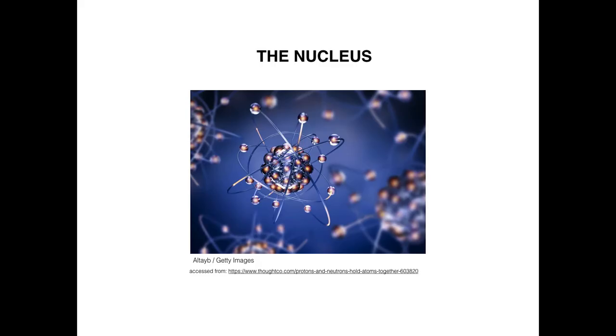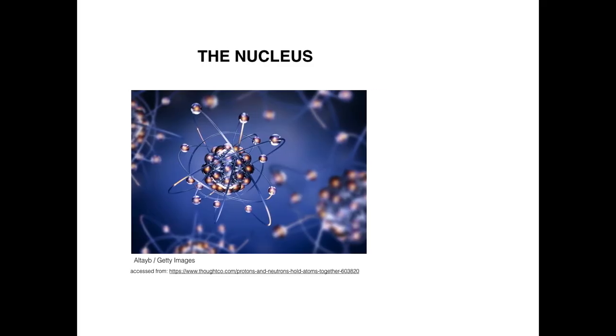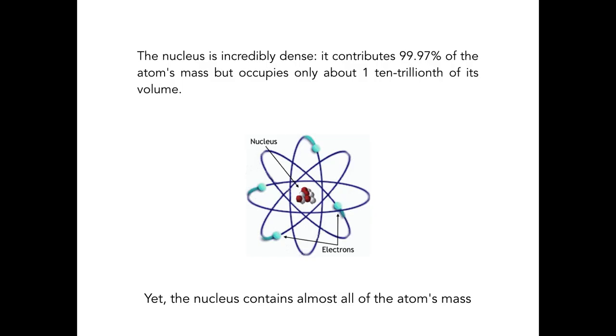Now let's take a look at the nucleus, because all elements were created by way of nuclear reaction. The nucleus is incredibly dense. It contributes 99.97% of the atom's mass, but occupies only about 1/10 trillionth of its volume.